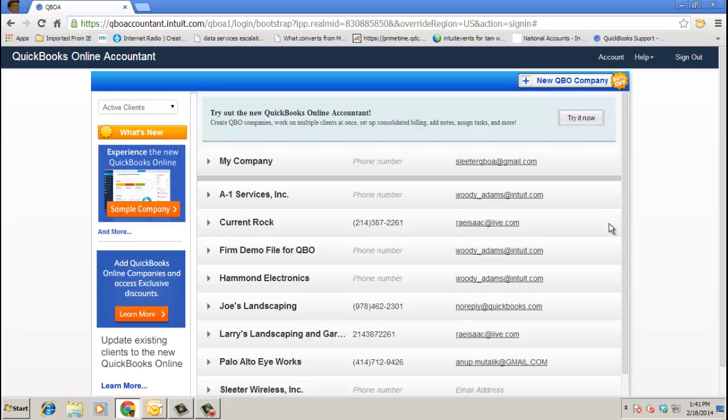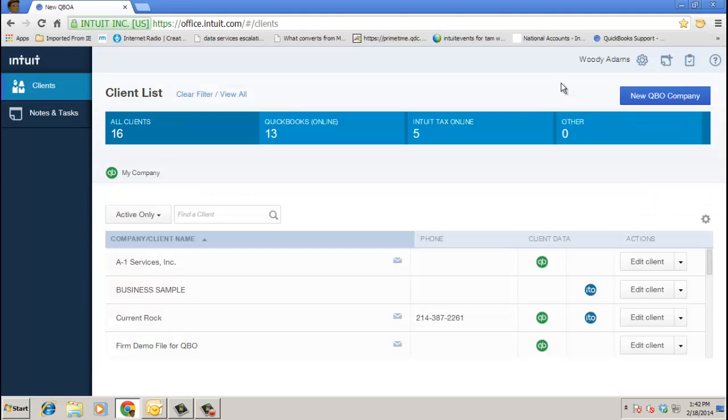Real simple though to migrate from the old QBOA to the new QBOA. And again, this would just be for the accountant or the actual consultant at the firm and you have QBO clients. You just click on Try It Now. So when you click on Try It Now, you're brought to the new QuickBooks Online Accountant. And this is the platform I'm going to use for today's demo regarding book to tax.